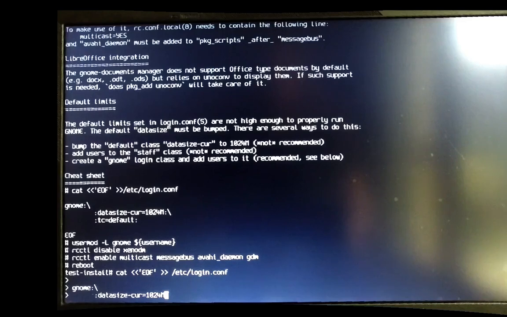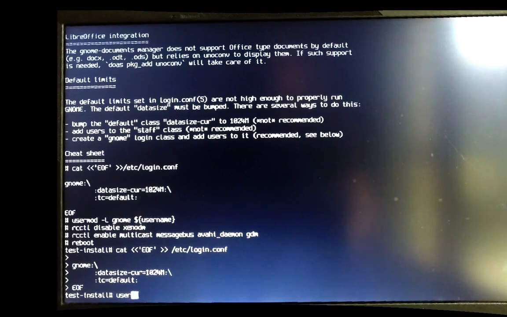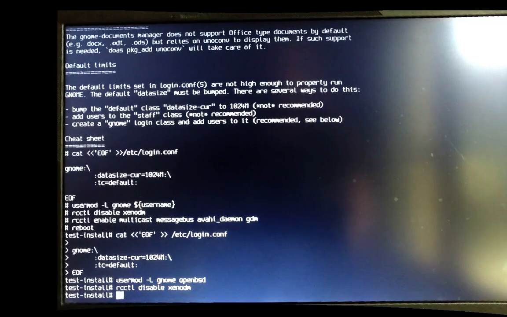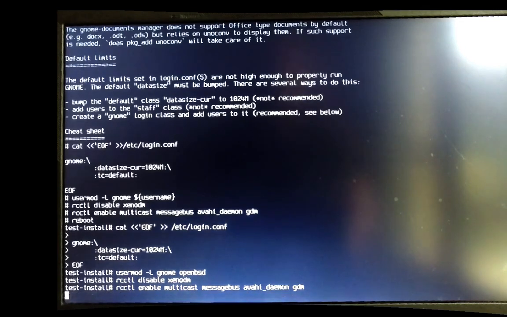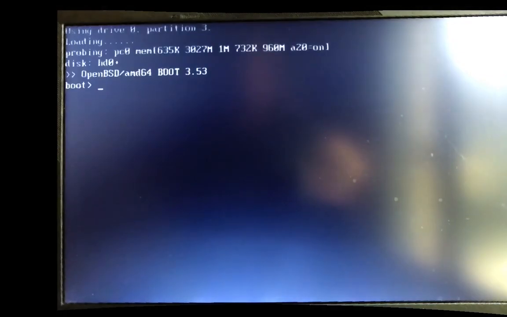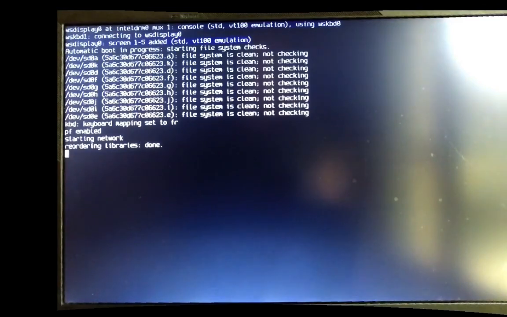So we need to create a new class with more memory and assign our user, openbsd here, to this class. And we will disable the xenodm display manager that is provided with OpenBSD and use GDM instead. And because multicast requires to be set at boot, we will have to reboot after this change. So let's speed up a bit. Super fast.